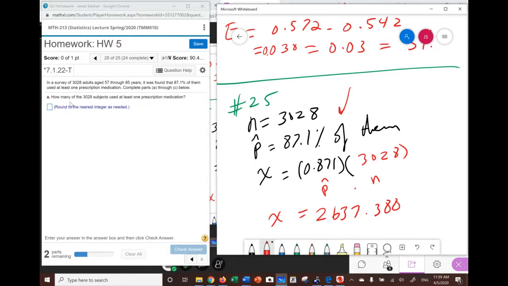Now if you go back in here, it says how many of the 3028? How many, in other words, what is x? And we want to round to the nearest integer. So in this case, we're going to round to 2637. That is how many.